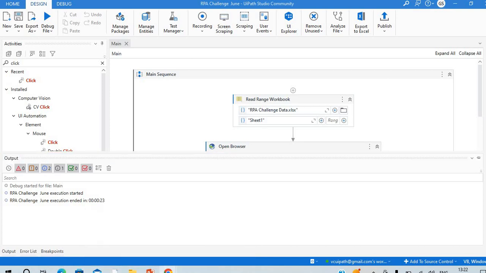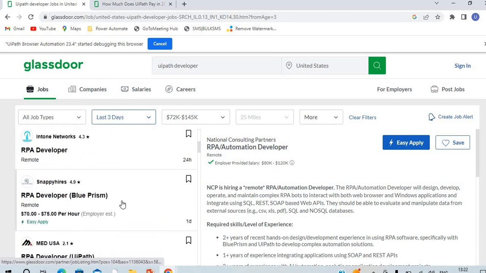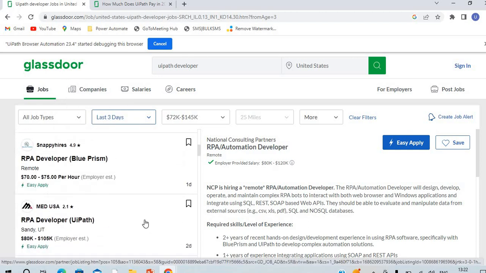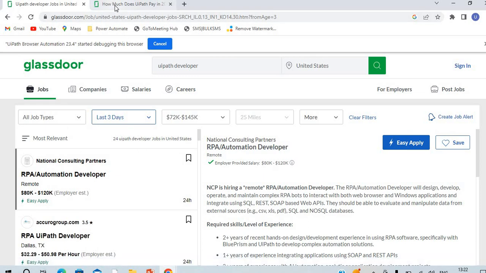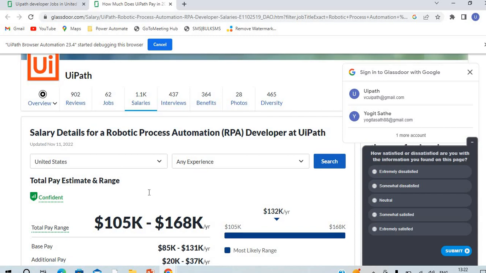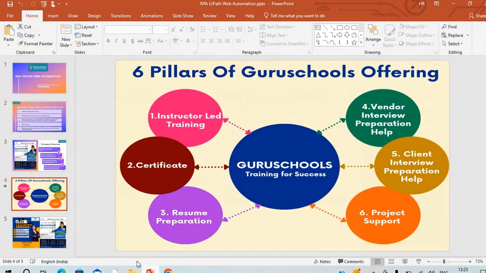And also I want to tell you about the job market in the United States. So you can see this is Glassdoor. We have various types of openings available in the US market for the RPA developer, RPA business analyst and all. And if you want to see the salary range for the RPA developer, UiPath RPA developer, you can see this range. So this is the right platform to get your six-figure salary.